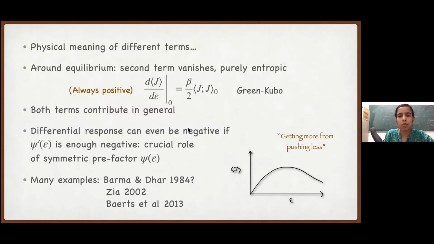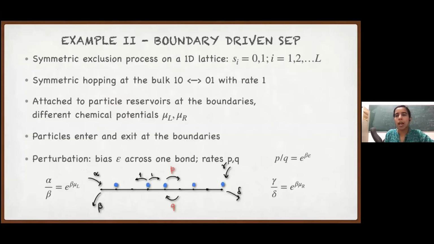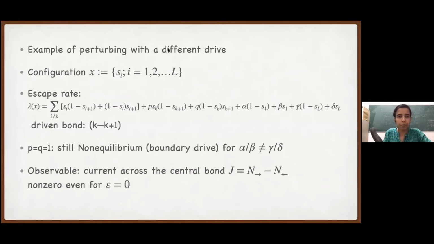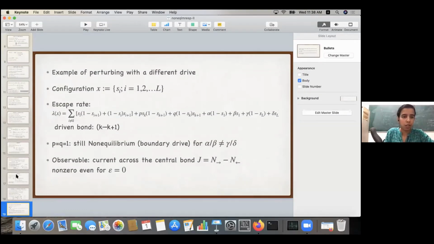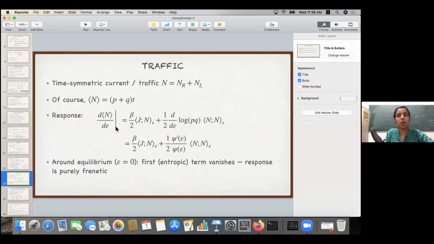What does this tell about absolute negative mobility? What I said doesn't tell anything about it. But now suppose you are in a non-equilibrium situation and you put a drive of a different kind, not just epsilon increasing to epsilon plus d epsilon. Suppose your initial state is already in some non-equilibrium, and you are adding some drive epsilon to it, and then this term becomes negative. Then you can have absolute negative mobility if your starting point is already non-equilibrium. Is it clear?